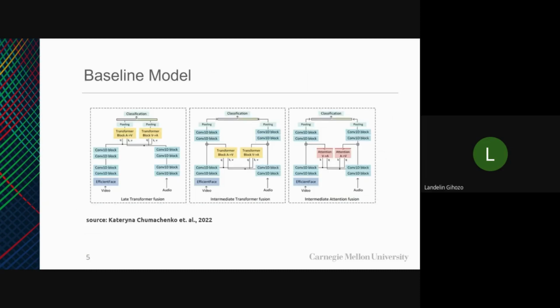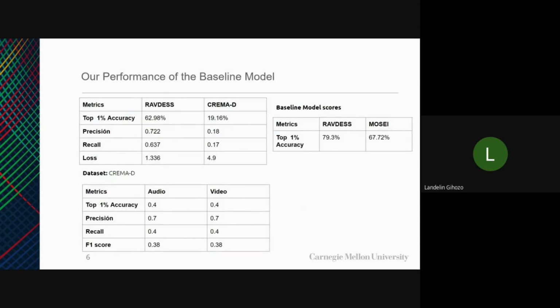The baseline model experimented with 3 different models, which are late transformer fusion, intermediate transformer fusion, and intermediate attention fusion. They've continued with intermediate attention fusion, which gave good results. After replicating the model, RAFDES and CREMA-D gave 62.98 and 19.16 accuracy. RAFDES performed better because it's the one which the model was trained on.